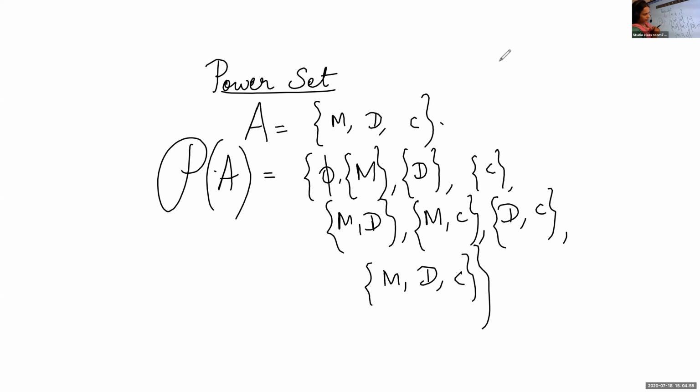Is it okay? So what is a power set? The collection of all subsets is called the power set of A, and it is denoted by P of A.